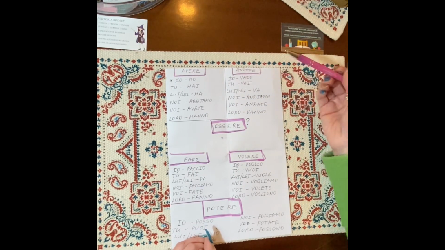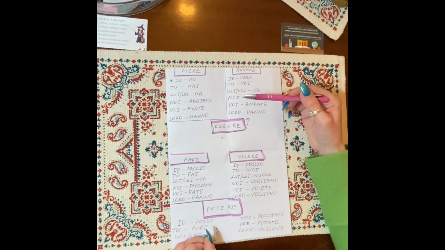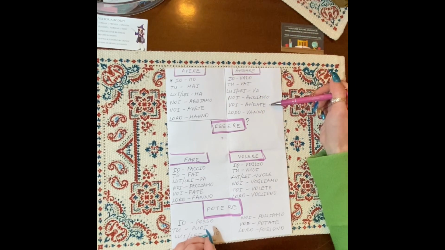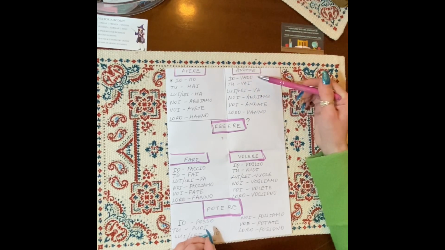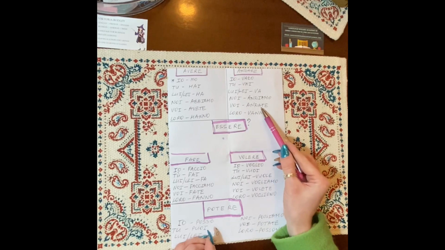So if we go to another verb, let's say andare. Andare is to go. So it's the same principle. We have to match the form of andare according to each pronoun, and each pronoun will have a different form, as you can see here. So io vado, I go. Tu vai, you go. Lui, lei va, he, she goes. Noi andiamo, we go. Voi andate, you go, plural.